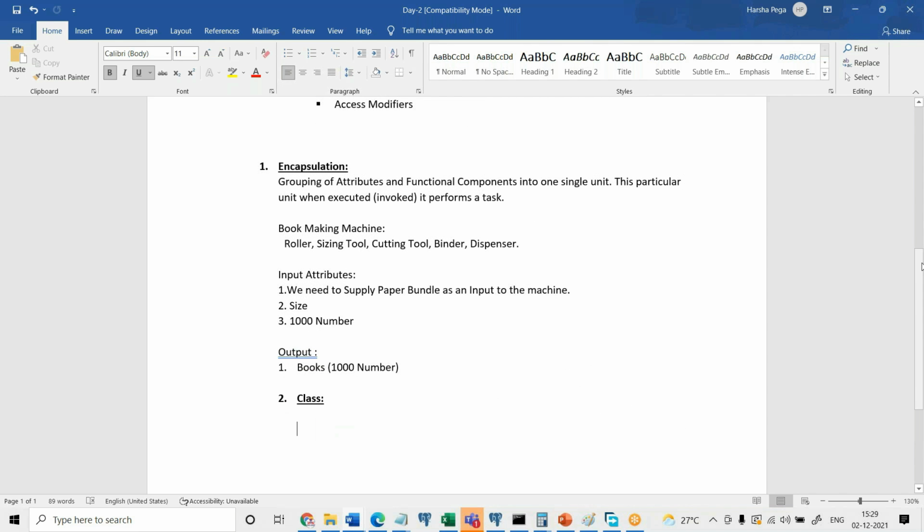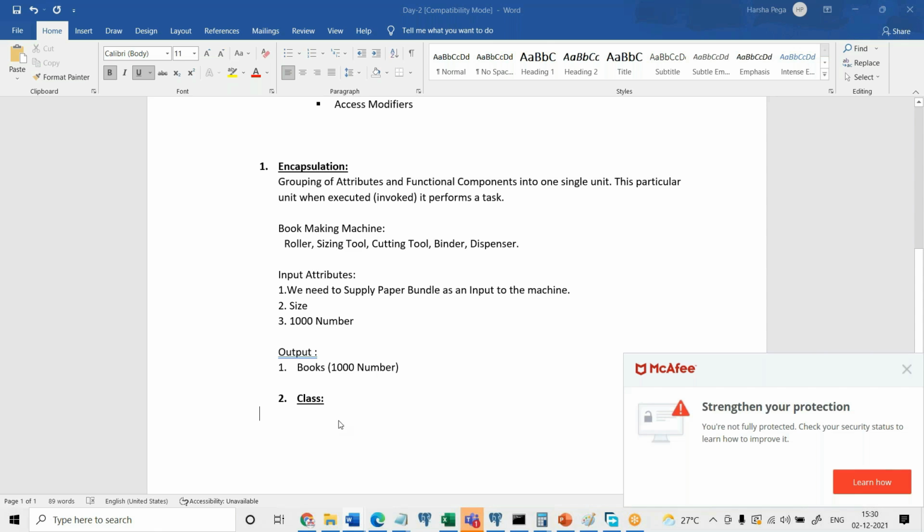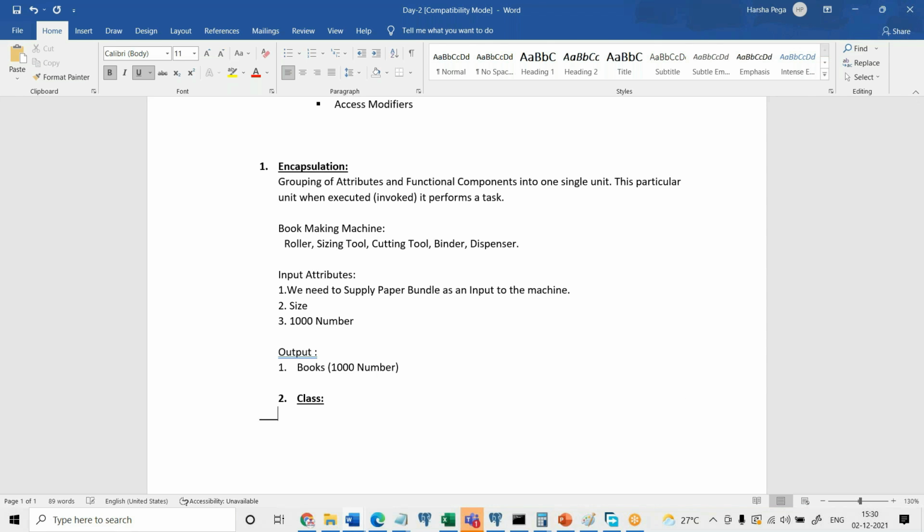Again, a class is also a group, a collection of attributes and functional components, but it is a blueprint of an object, or the skeleton of an object. We will come across that later, not now, because without knowing what an object is, we should not discuss class in that perspective. So the definition of encapsulation here is applicable for a class. There's nothing wrong, but while you are talking about class, you have to talk about it in a technical sense.